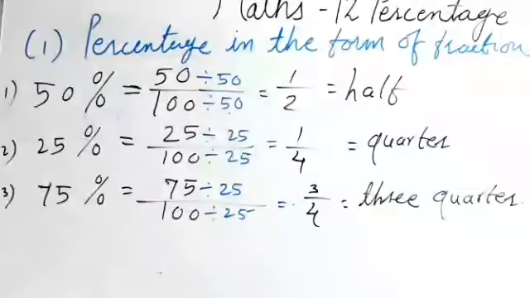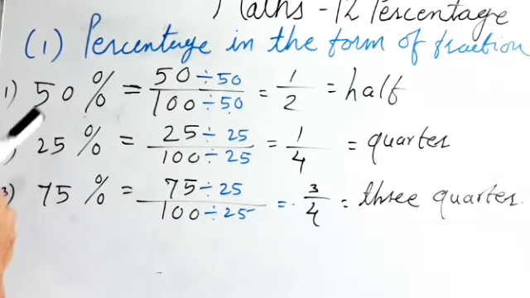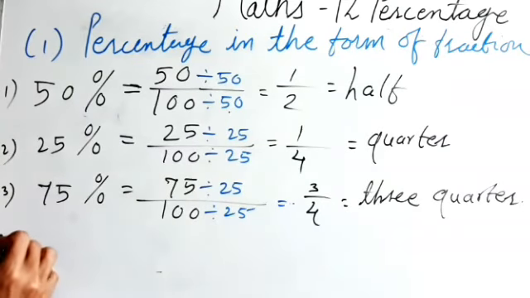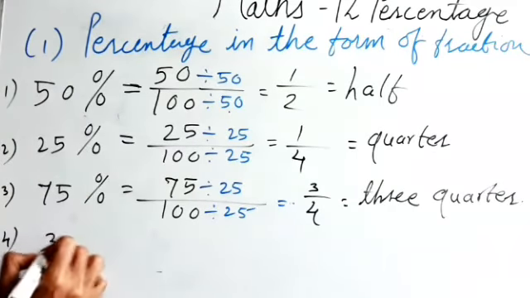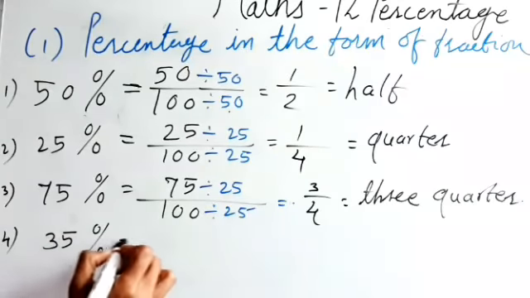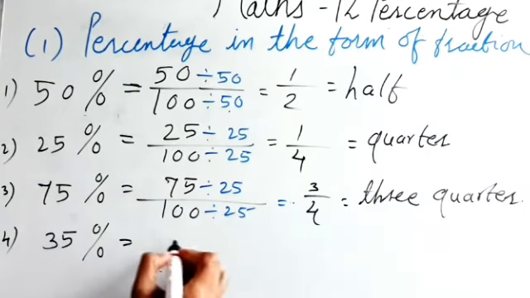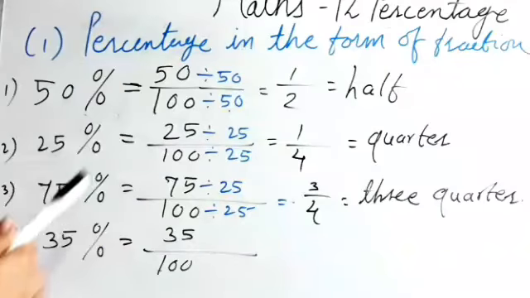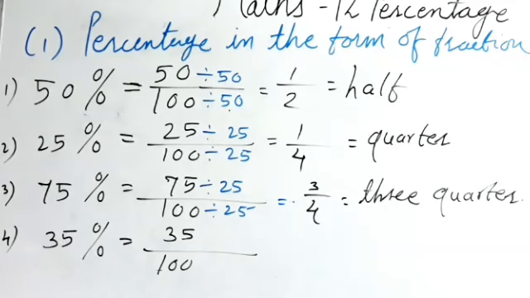So remember students, when we say 25%, it means quarter. When we say 50%, that means it is half, and 75% means 3 quarter. But these names are there for these fractions only, isn't it? If there is any other example, suppose 35%, how to convert this 35% in the form of fraction? 35% means 35 upon 100. See students, the meaning of cent is out of 100. That's why everywhere I take the denominator as 100.